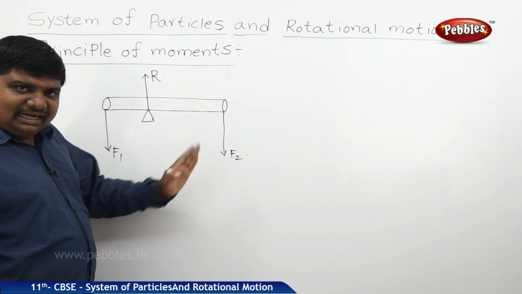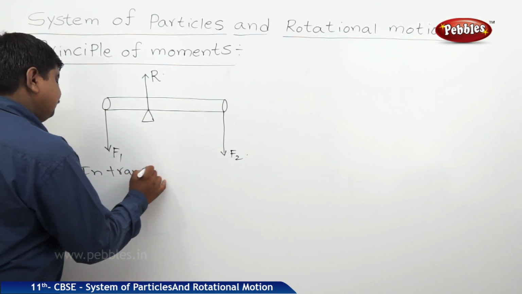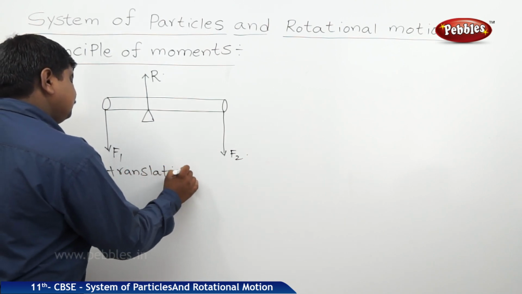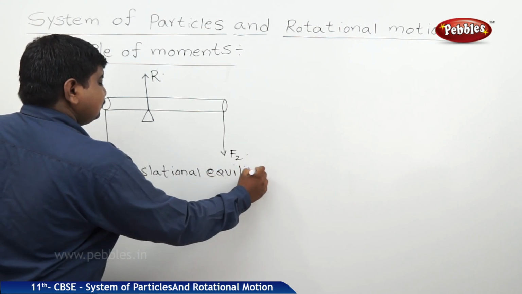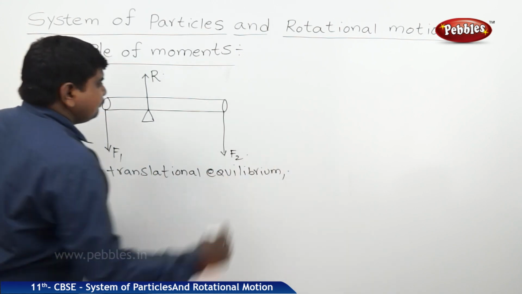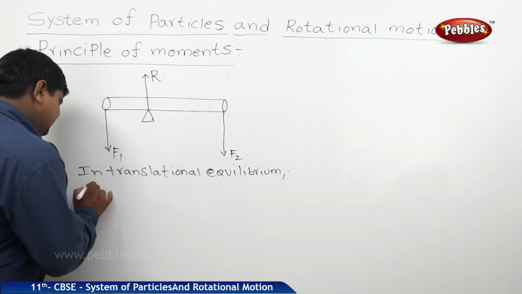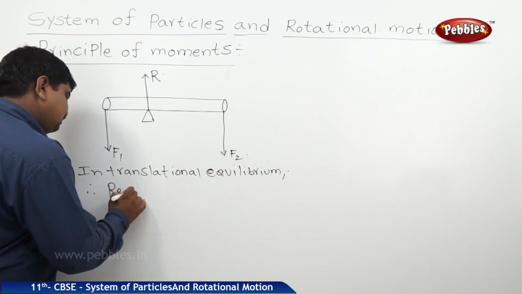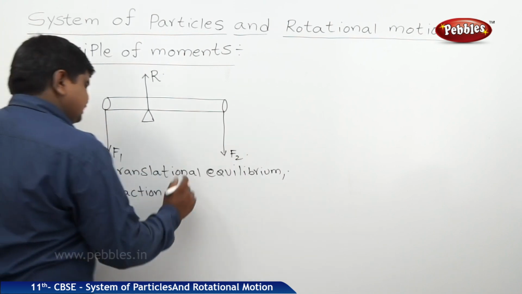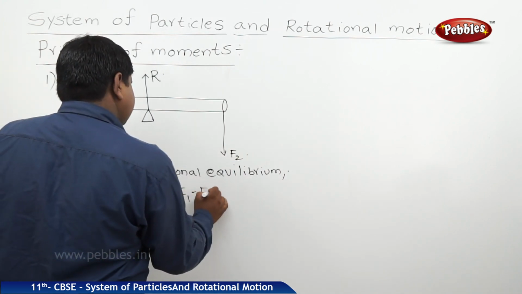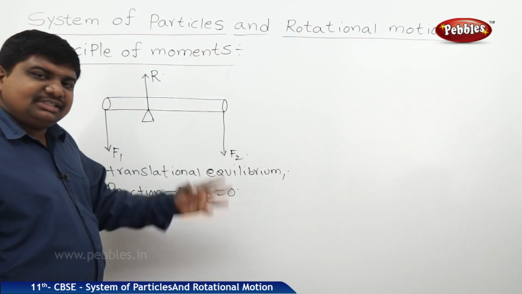So in translatory equilibrium, or translational equilibrium, the net force, reaction R minus F1 minus F2, is equal to 0, because net force is always 0 for an equilibrium system.